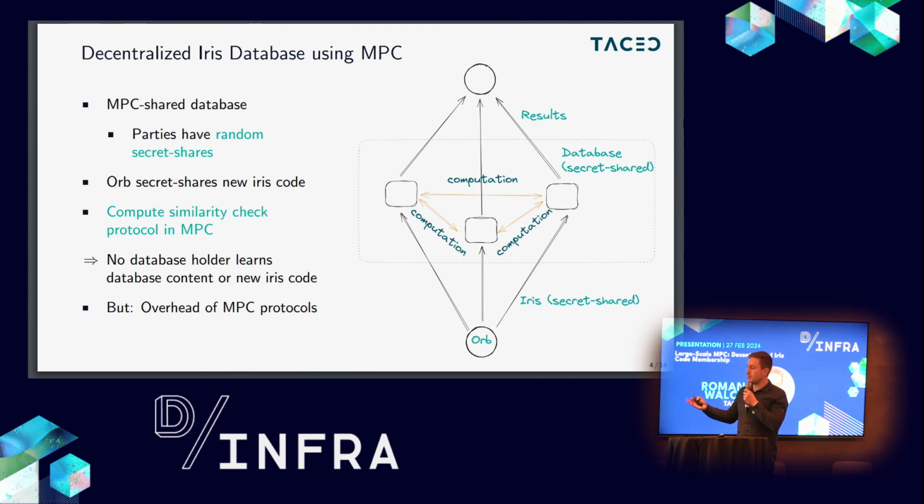And also, when we have a new sign up at the orb station, this orb does not send the iris code in plain to the servers, but it also secret shares it among the 3 computing servers.